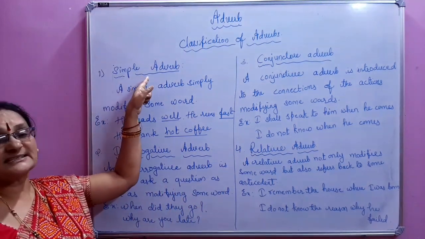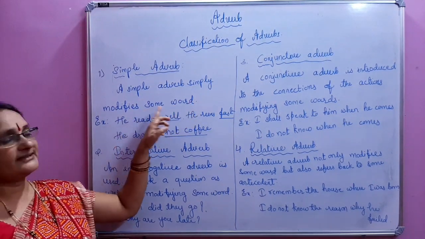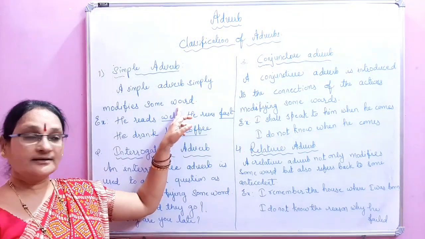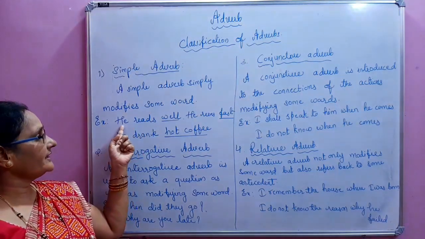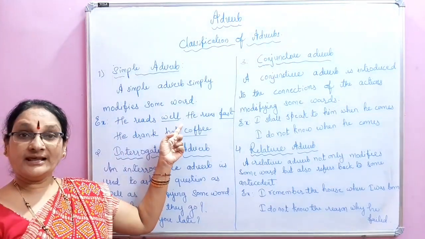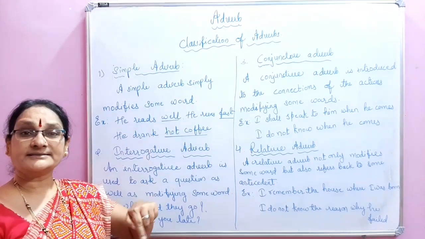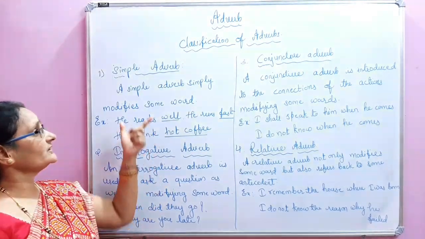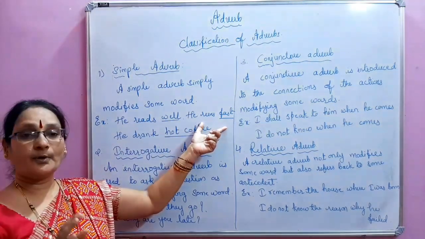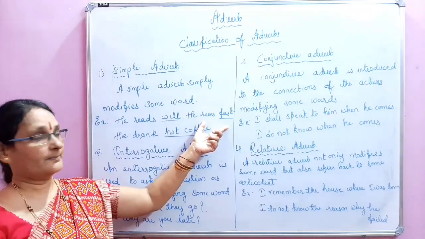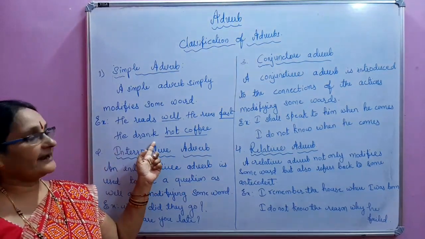The first one is the simple adverb. A simple adverb simply modifies some word. It modifies the action word. Here, see the example: He reads well. Well is saying about the reading. How does he read? He reads well. Simple adverbs are like simple words; they just say something about the word. He reads well. He runs fast.